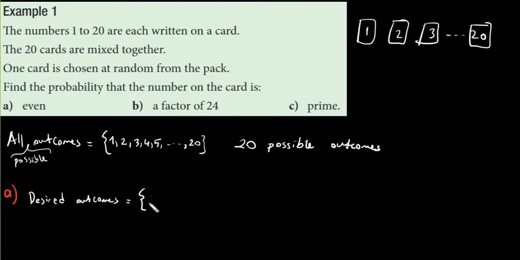So the even numbers are 2, 4, 6, 8, 10, 12, 14, 16, 18 and 20. So we don't continue because we choose our desired outcomes from all possible outcomes. So how many desired outcomes do we have here? 10. 10 desired outcomes.